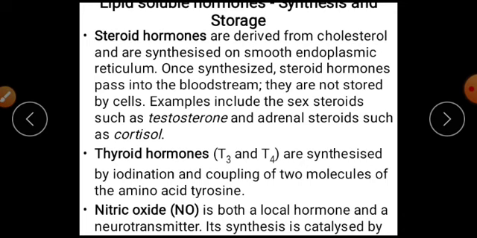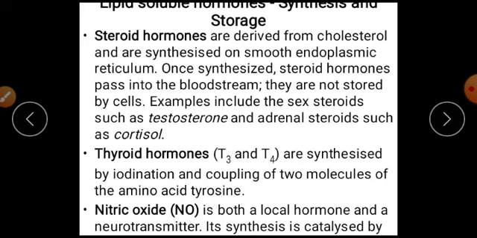So here there are what we call thyroid hormones, where you find T3 and T4 synthesized by iodination and coupling of two molecules of the amino acid tyrosine. These are what we call thyroid hormones, formed through the process of iodination and the coupling of two molecules of the amino acid tyrosine, and there is what we call nitric oxide. It is both a local hormone and a neurotransmitter.